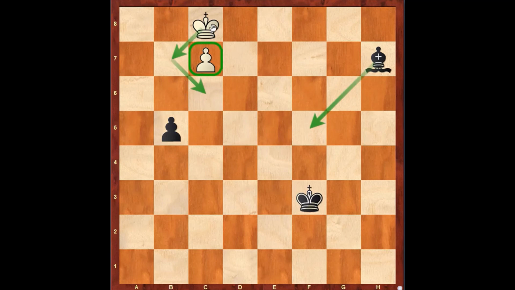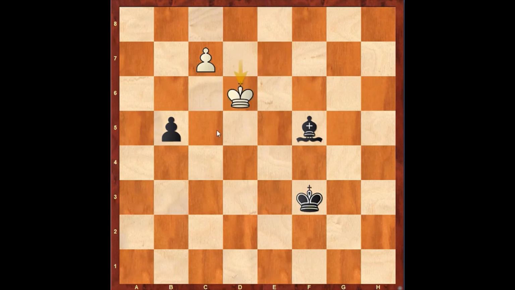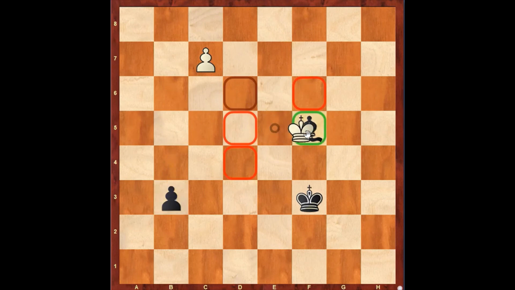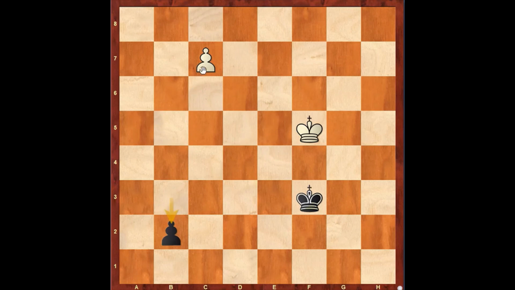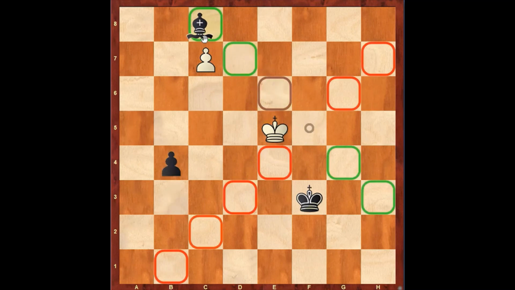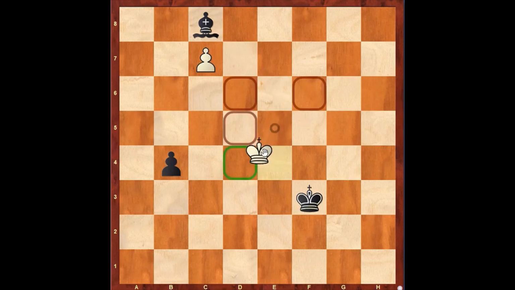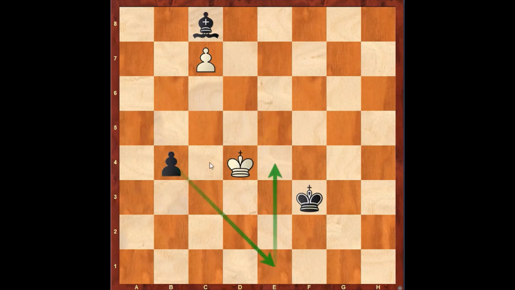Hence here white plays king to d7. If black plays bishop f5 check here, white plays king d6. If pawn to b4, king e5, gaining the tempo on the bishop. If black tries b3, king takes bishop, pawn to b2, c8 queens, b1 queens, and this position is a draw. Hence black should play something like bishop to c8, and now white plays king to d4. And now white is finally into the square of the pawn.